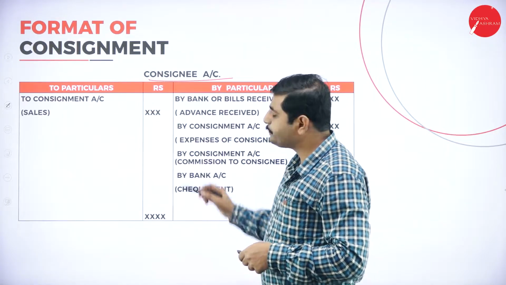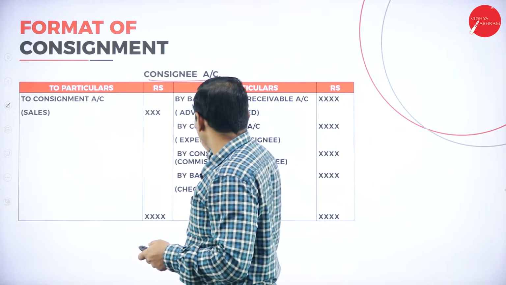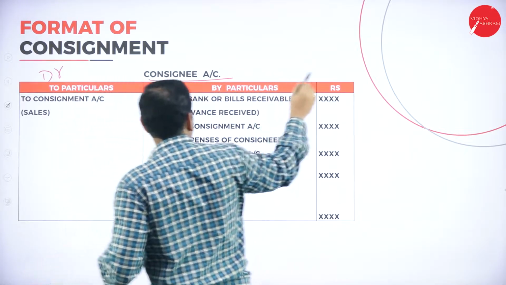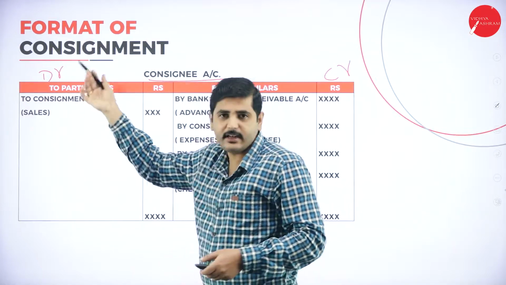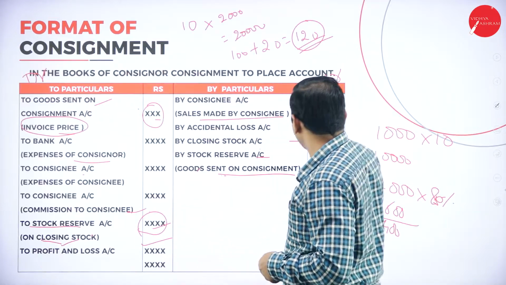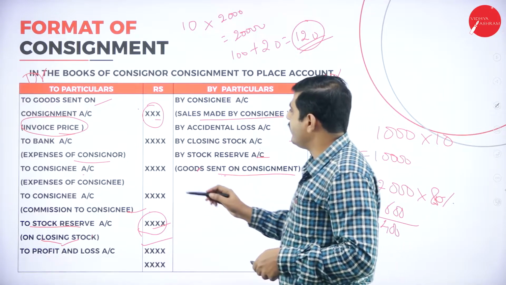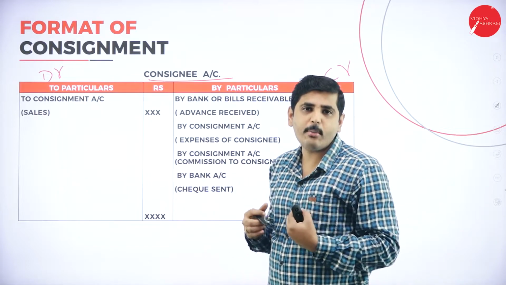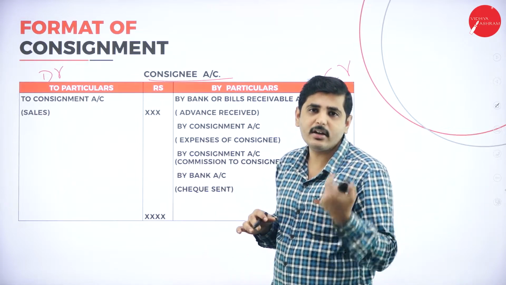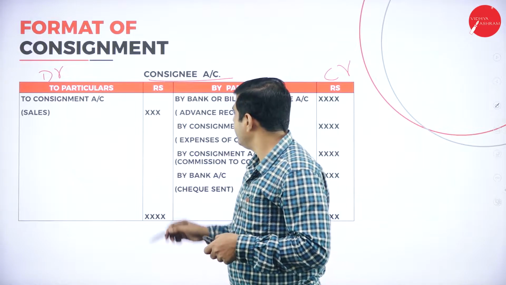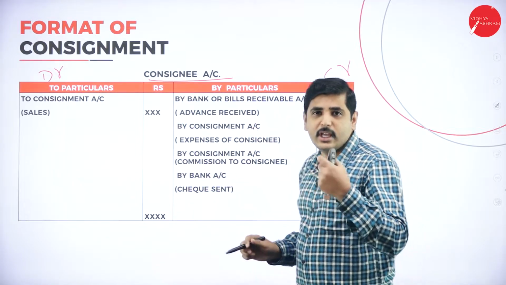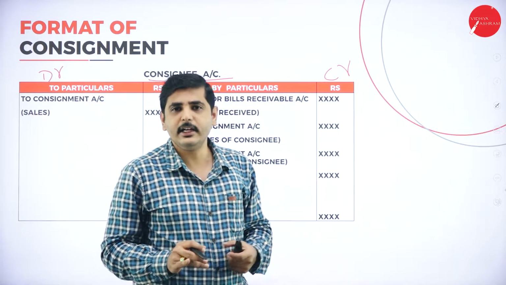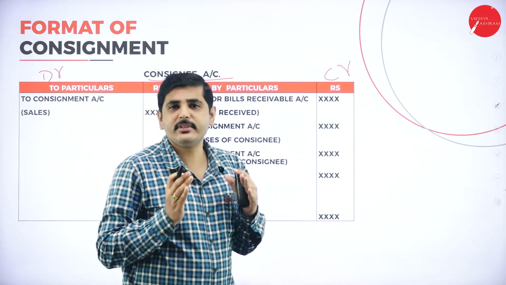Now consignee account. In the consignee account, he has to debit. This is the debit side. This is the credit side. Here he has to send all the amount to us. Whatever amount we have written here, the same amount we will write here for sales. So for the sales made by the consignee, he will give back, or transfer, all the amounts he got from the sale of goods. Later he has to give some advance. Before entering into the consignment agreement, he has to make some safety deposit.